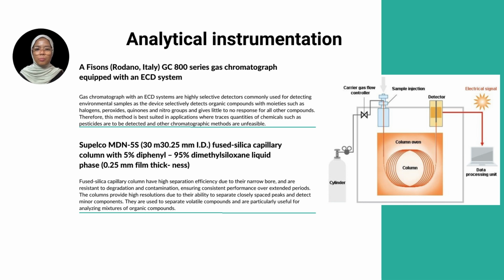Two is the fused silica capillary column with 5% diphenyl to 95% dimethylsiloxane liquid phase. Fused silica capillary columns have high separation efficiency due to their narrow bore and are resistant to degradation and contamination, ensuring consistent performance over extended periods. The columns provide high resolution due to their ability to separate closely spaced peaks and detect minor components. They are used to separate volatile compounds and are particularly useful for analyzing mixtures of organic compounds.